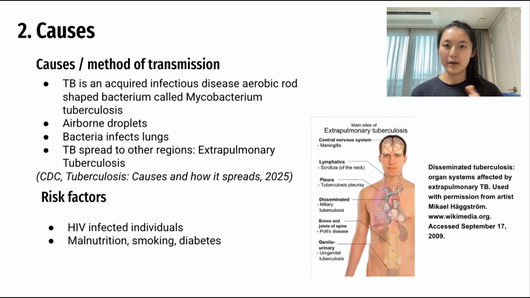Now, when tuberculosis spreads to other regions of the body, we call that extrapulmonary tuberculosis, and when it infects other regions, like for instance the brain, we call this tuberculosis meningitis. A couple of risk factors of tuberculosis include maintaining close contact with infected individuals, having HIV. Other factors like malnutrition, smoking, and diabetes definitely contribute to causing tuberculosis.